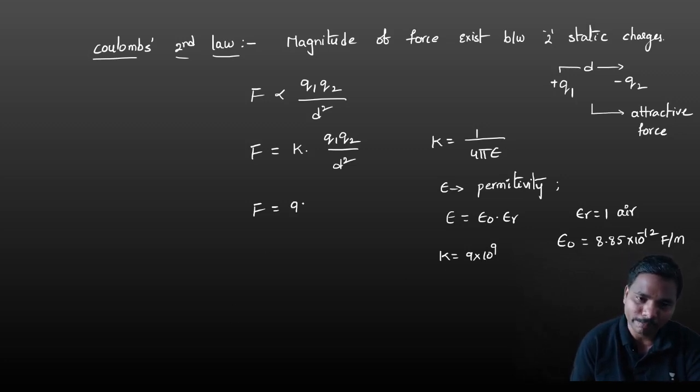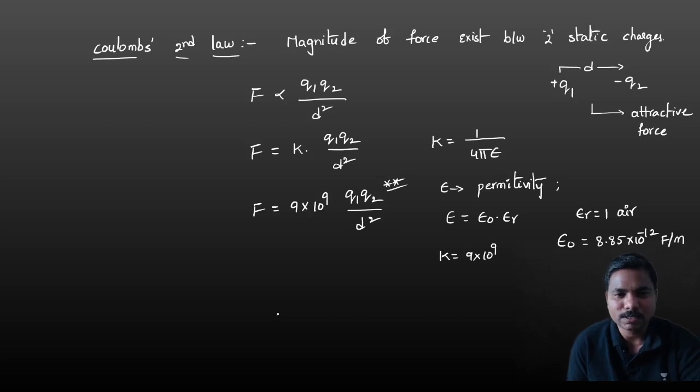So you have to directly remember force is equal to 9 into 10 power 9 q1 q2 by d square. Very important. So based on this formula, there is a chance of getting one numerical question. They will give charge q1 q2 and distance, and you have to find out the force. So Coulomb's second law will give the magnitude of force existing between the two static charges. Note down this one, and the units of force you know very well, newtons.